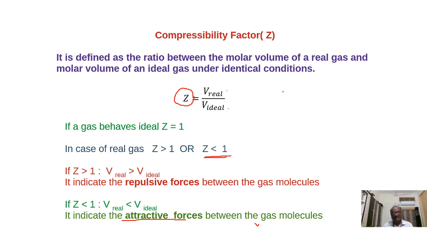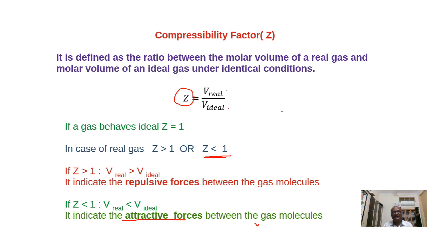It is measured for identical numbers of moles, and these gases must be present under the same conditions of temperature and pressure. In the case of an ideal gas, Z is equal to 1, there are no attraction or repulsive forces. But in the case of a real gas, Z is greater than 1 or Z is less than 1.